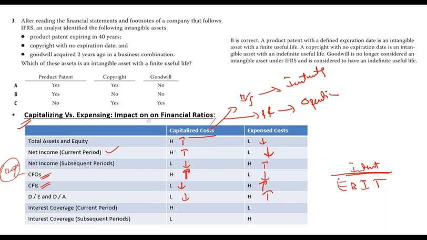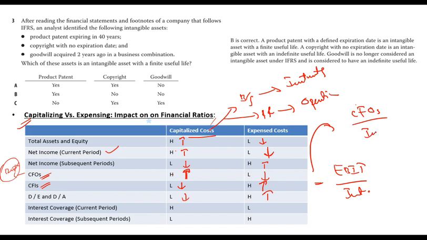Okay, so interest coverage can be measured using two formulas. One is EBIT divided by interest, and another is cash flow from operations divided by interest.